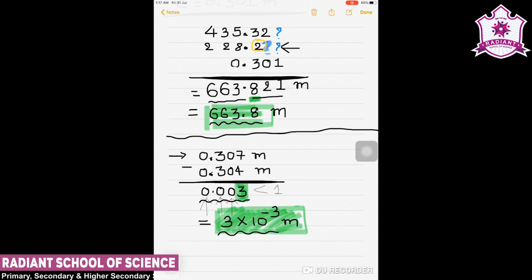So this is another method in which we have calculated for addition or subtraction. We can say that in addition or subtraction, the final result should retain as many decimal places as there are in the number with the least decimal places, and this is the example for that.